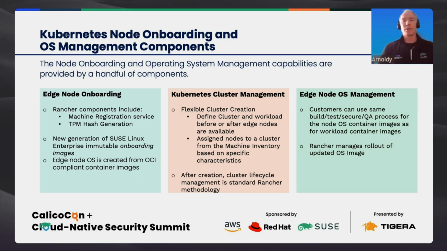In order to get this functionality, we have included a few new services inside of Rancher. One is the machine registration service. This is a service that's going to continually listen for new Kubernetes nodes that are coming online. Those nodes are going to identify themselves with their own TPM 2.0 hash. That gives us the ability to ensure that the nodes are registering to the correct Rancher server and that malicious nodes will not be able to register.